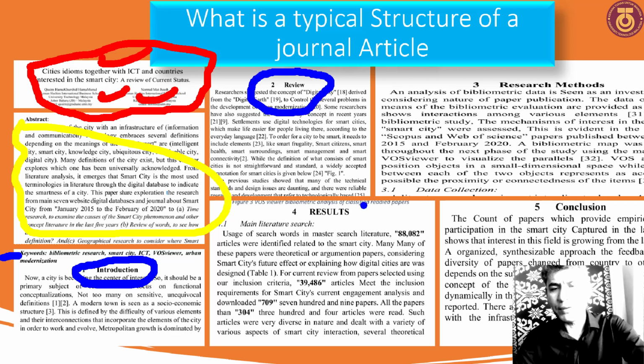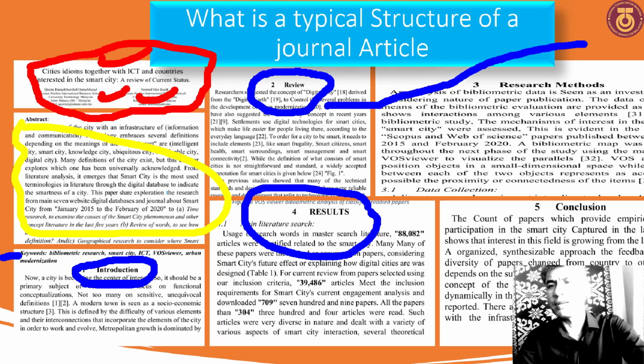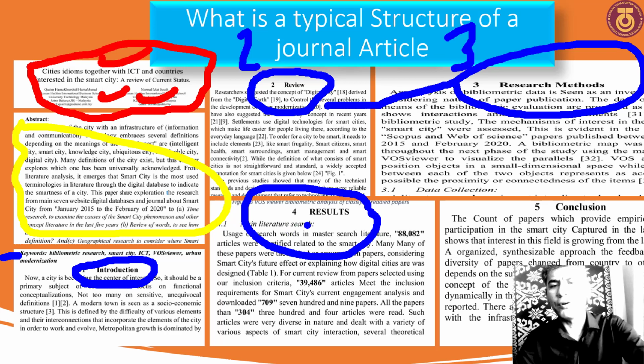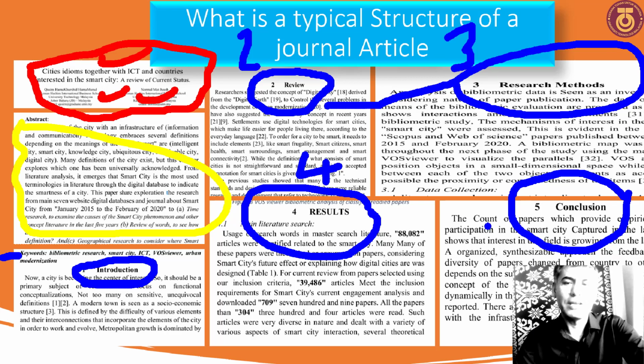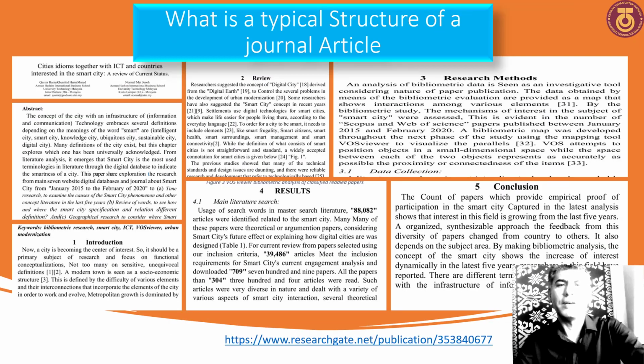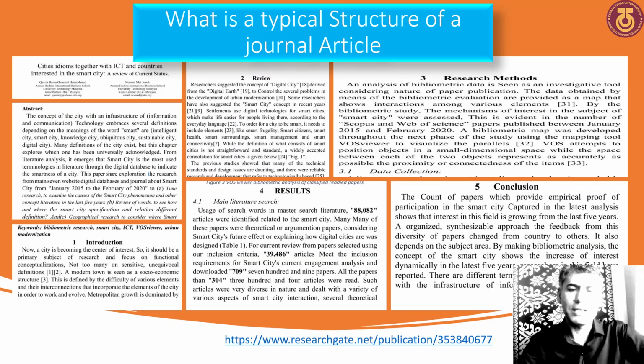After the review, we have the research and method. So there is number 2, and number 3, the research and method. Number 4 is what? The result. The last section of the paper is the conclusion. This is the typical structure of a journal article, as an example.